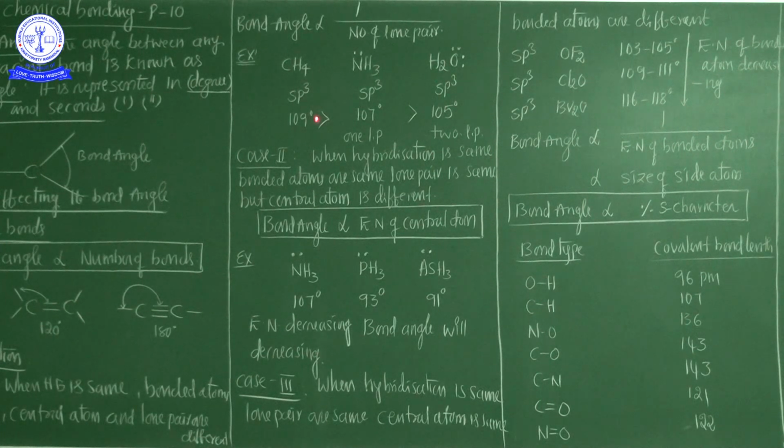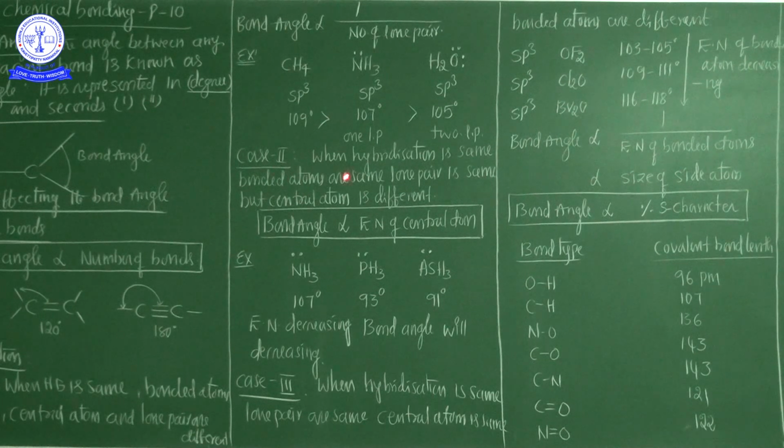So as the lone pairs of electrons increase, the bond angle decreases. That's why hybridization also decides whether the bond angle decreases or increases. So ultimately, the bond angle is inversely proportional to the number of lone pairs of electrons. This is case number one.